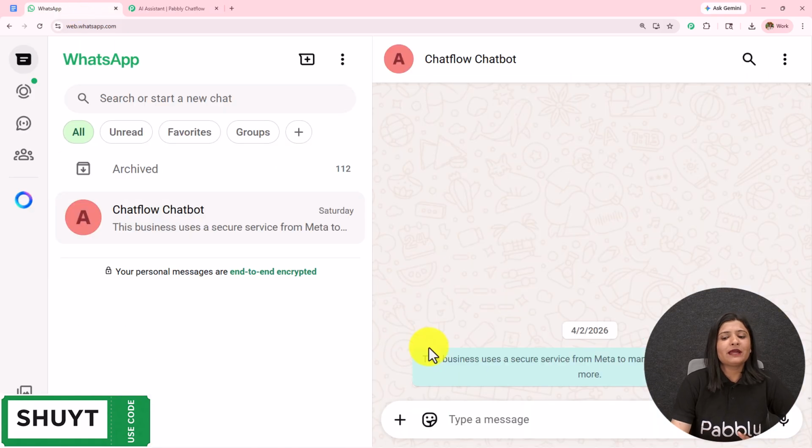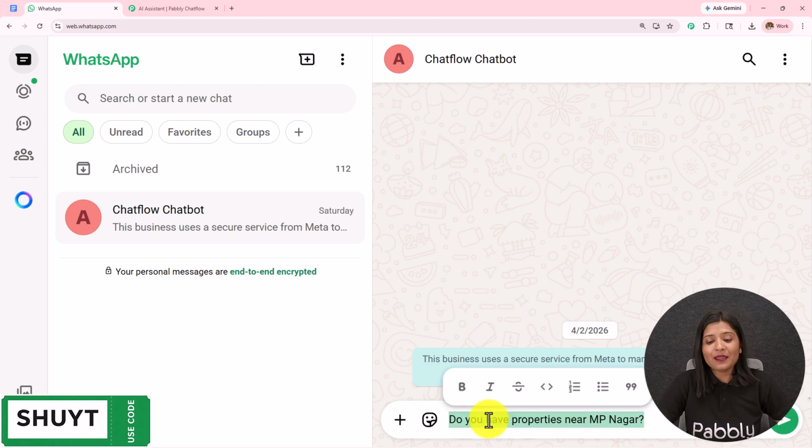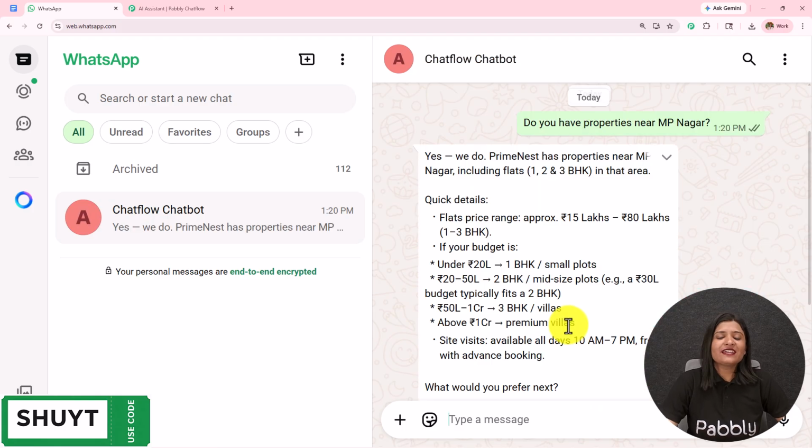I'm going to open my WhatsApp, and here we are supposing that I'm running a real estate business. I'm going to send a question, and if I receive the reply, then this is going to show us the AI agent which I've created is working fine. So I'm going to send this question: do you have properties near MP Nagar? So here it says, yes we do.